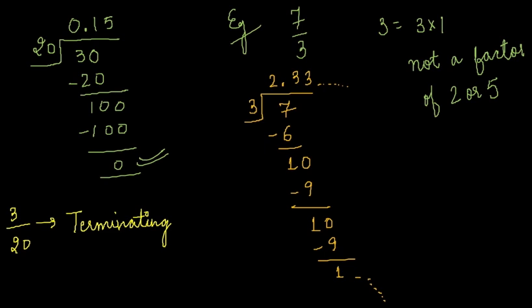So this type of decimal which takes infinite steps is not terminating. These decimals are called non-terminating decimals, which don't end after infinite steps of division and which do not have 2 or 5 as denominator.